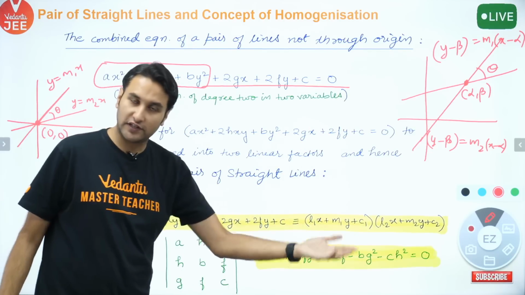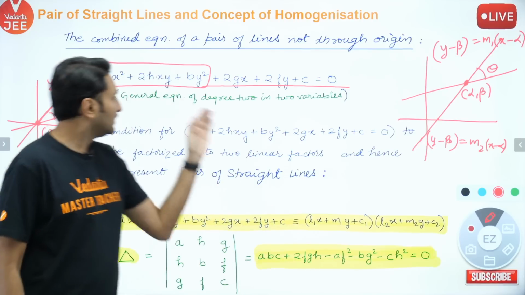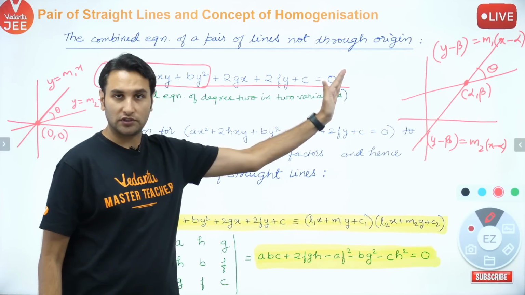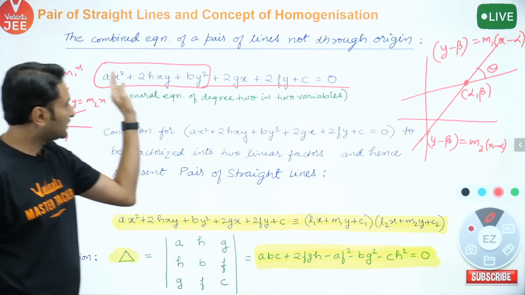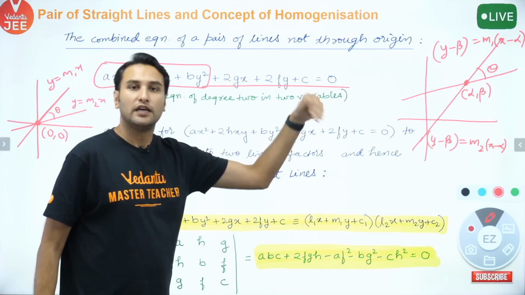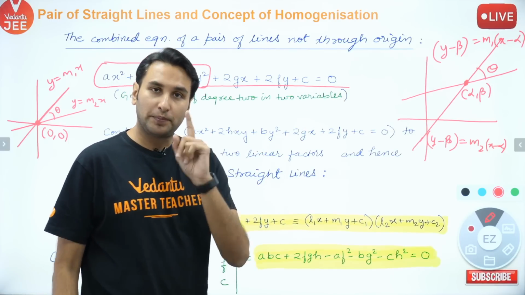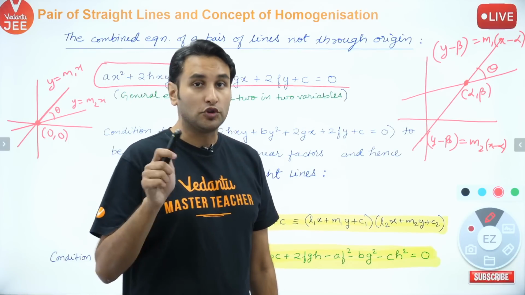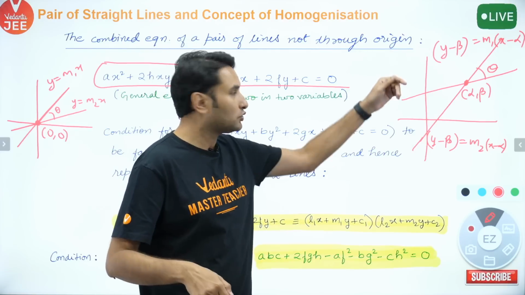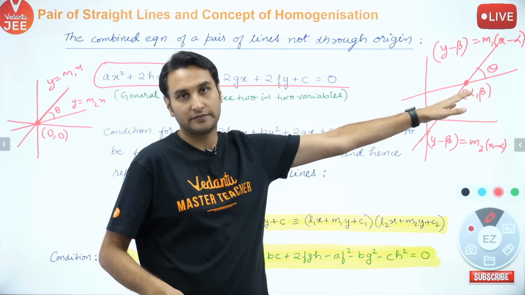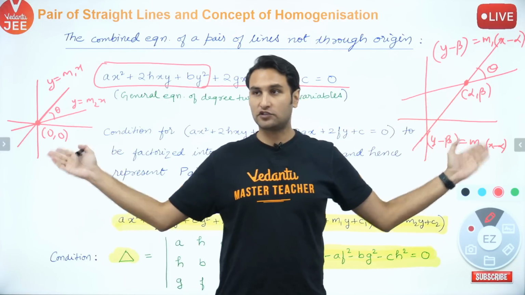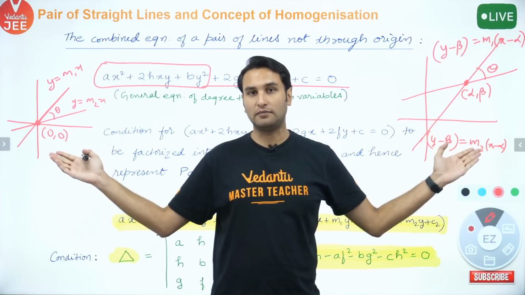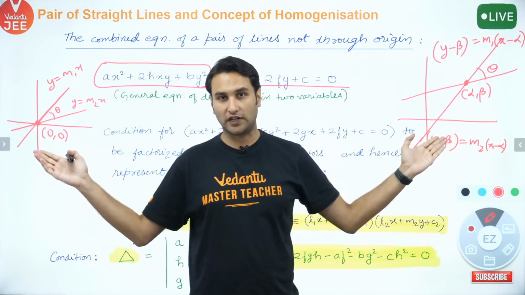In simple words, बच्चों, this entire equation, not just this part, may represent a pair of straight lines, but this time not passing through origin, passing through some other point. But between these two, what remains the same is the angle between the straight lines.